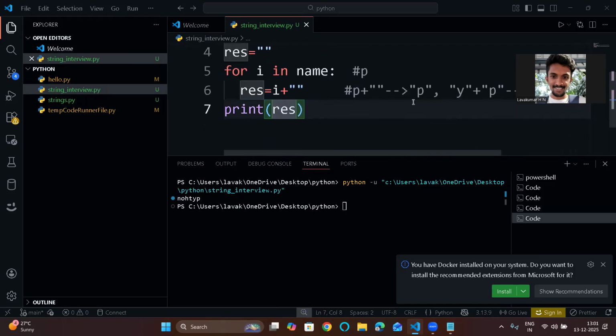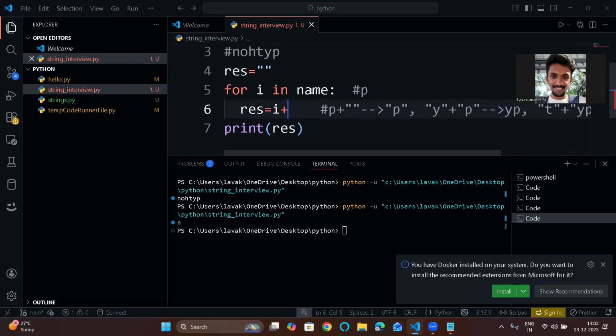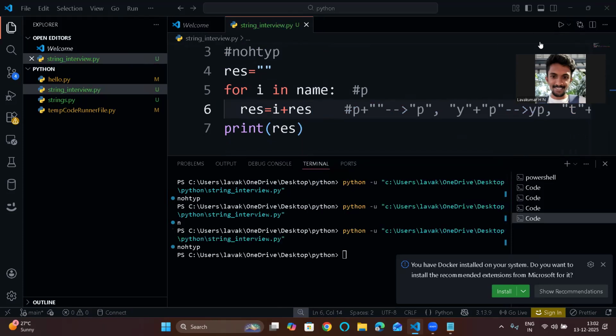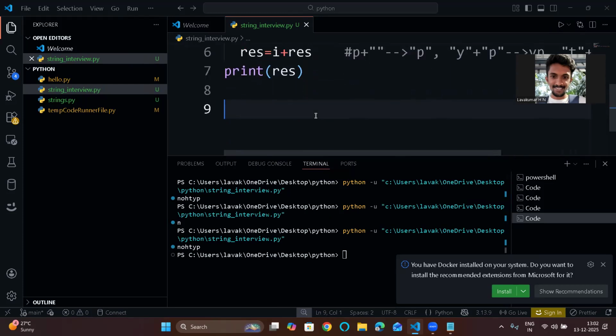So when you print the final output, you will get this NOHTYP. I'm just using space. Let's use the result. See, you have to see the way. This is the output. This is a simple question. I think I took more time than needed because you guys need to understand these iterations. So now let's move on to the next question.